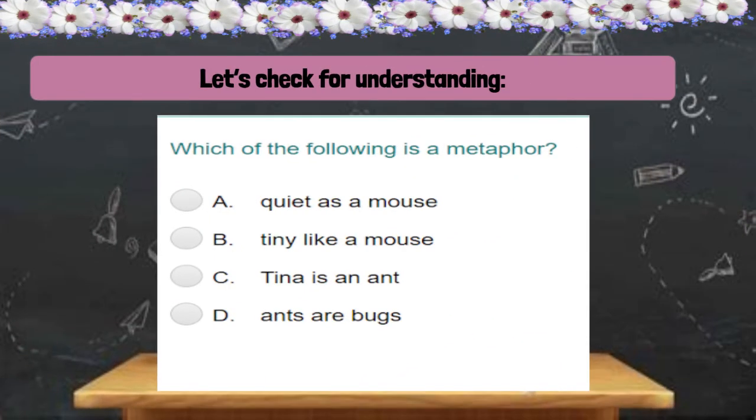And lastly, which of the following is a metaphor? Quiet as a mouse. Tiny like a mouse. Tina is an ant. Ants are bugs. Let's see how well you did. Let's go over the answers now.